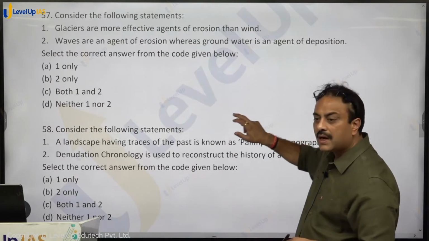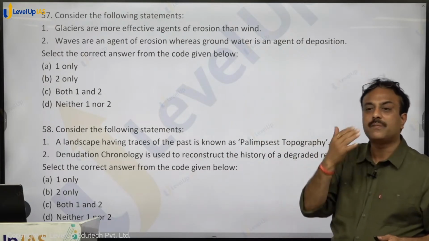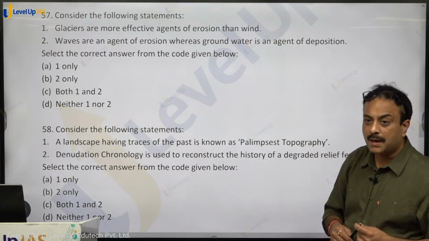Earth flow, mud flow are comparatively fast. Slump.